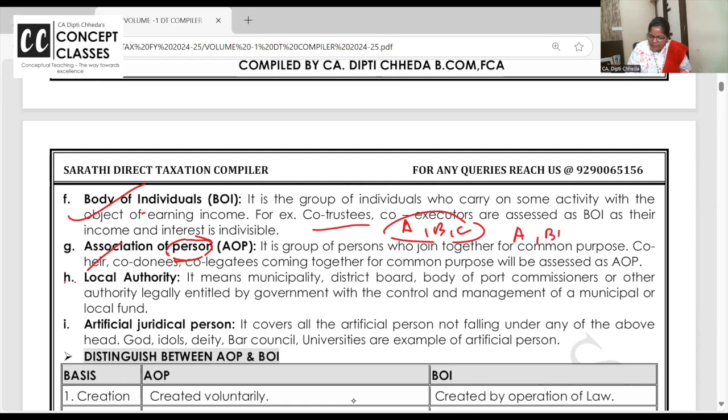A, then B, HUF, LMN, partnership firm, HUF and A. If they are coming together, this is an association. It's a group, but not only of individuals like ABC. This is HUF, this is partnership firm, and this is individual. They come together for a common purpose like co-donees, co-legatees.